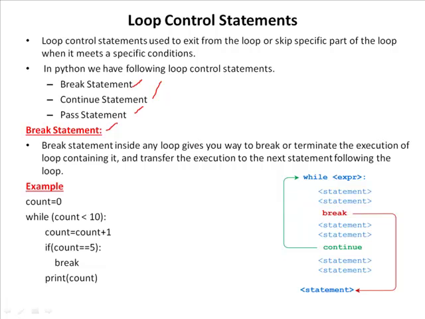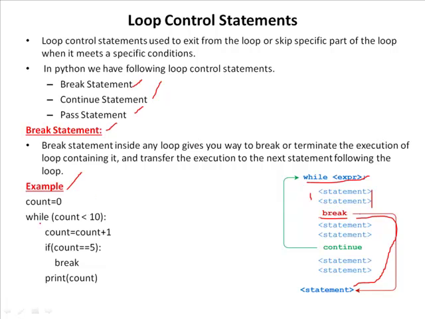If the break statement is inside a nested loop, that means a loop inside another loop, then break will terminate the innermost loop. And for this break statement, the syntax is also very easy. Just use the break keyword to break the iteration. And here is the flow chart. Initially a test expression is evaluated, and if the test expression is true, then the body of the loop is executed. But in the body of the loop, if the break statement is not present, then the remaining body of the loop is executed. But if the break statement is present, then it exits the loop and continues with the remaining statements just below the loop. And here is the example program.